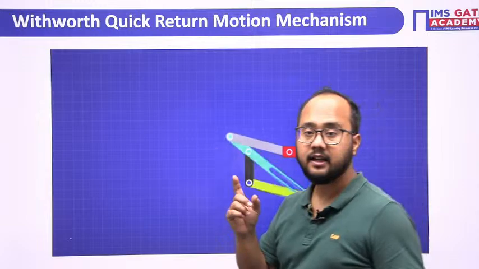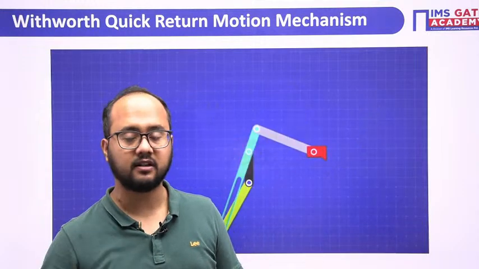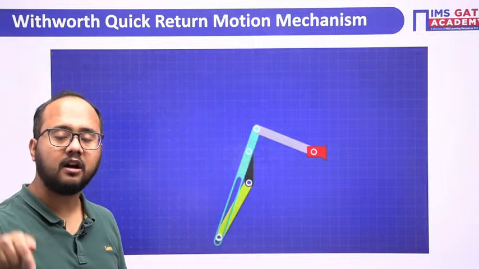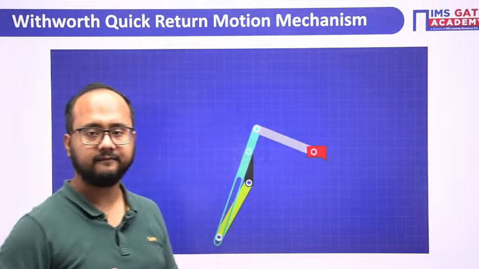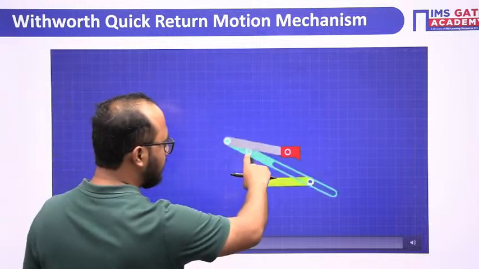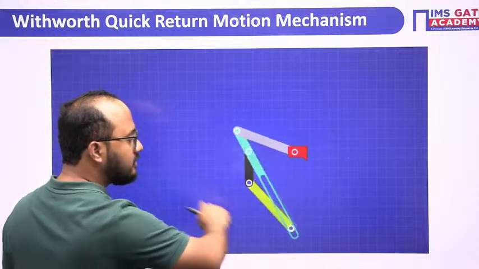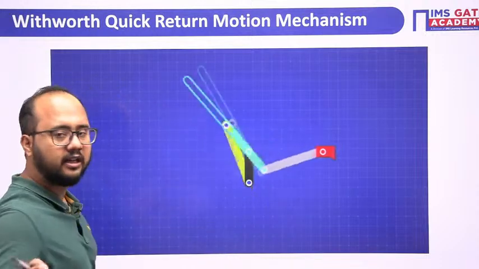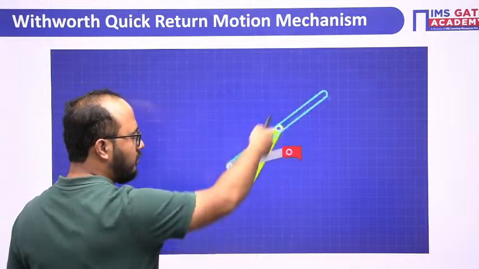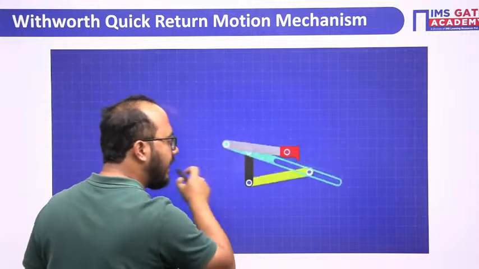Here, which particular link of the single slider crank mechanism is fixed? Crank. So what happens? Your connecting rod becomes the driving crank here. See, this link is fixed, the black one. The yellow one is our crank here, which is actually the connecting rod but acting as a driving crank. And this blue color is the slotted bar. And this is a slider which is sliding in the slotted bar.